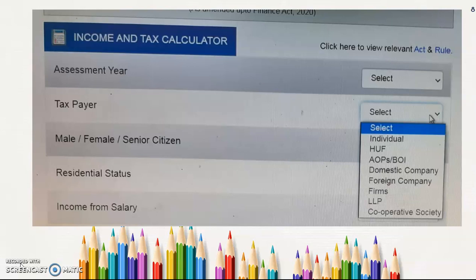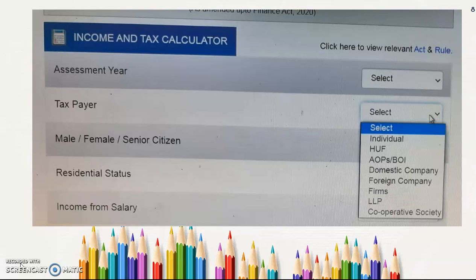Association of persons is nothing but people associating themselves with the motive of earning income or producing something, like through production they want to earn some profit. With that motive they associate themselves, start a business and earn some profit, and that is considered an association of persons.